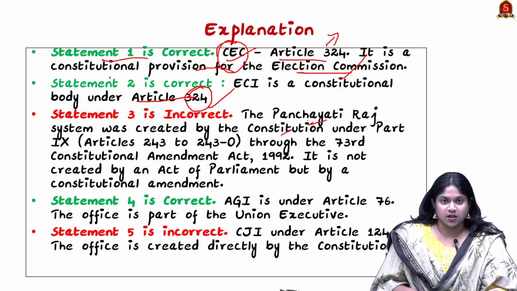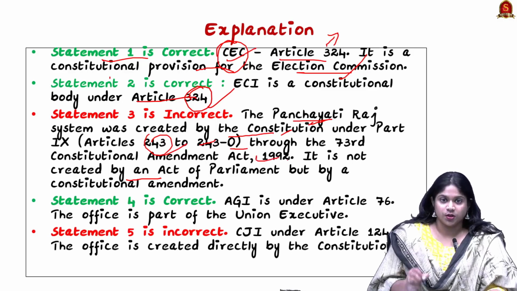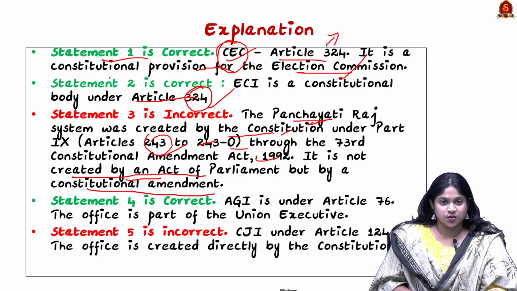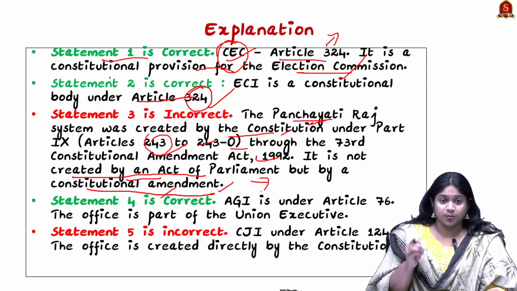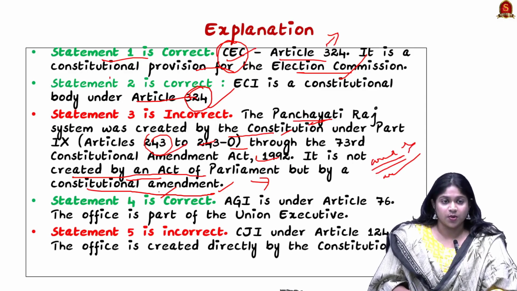Statement 3 is incorrect because the Panchayati Raj system was created by the Constitution under Article 243, through the 73rd Constitutional Amendment Act, 1992. So it is not created by an Act of Parliament but by a constitutional amendment. The inclusion was made through a constitutional amendment. It doesn't mean they don't count, but it means that they come under the constitutional bodies ultimately. They are formed by a constitutional amendment and not created by an Act of Parliament.